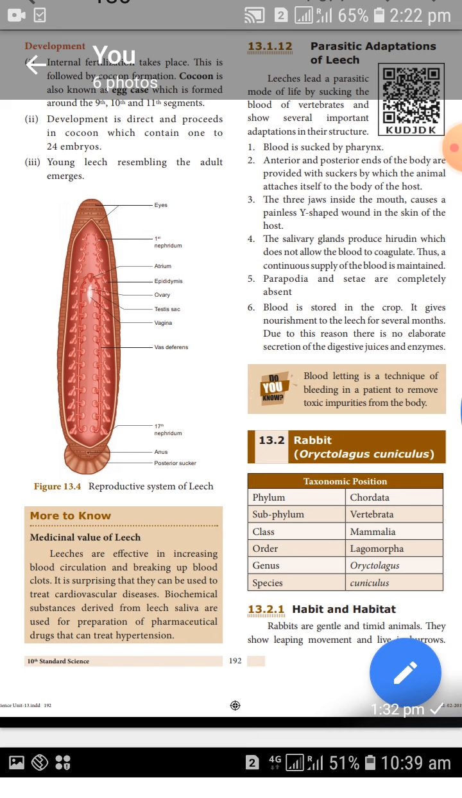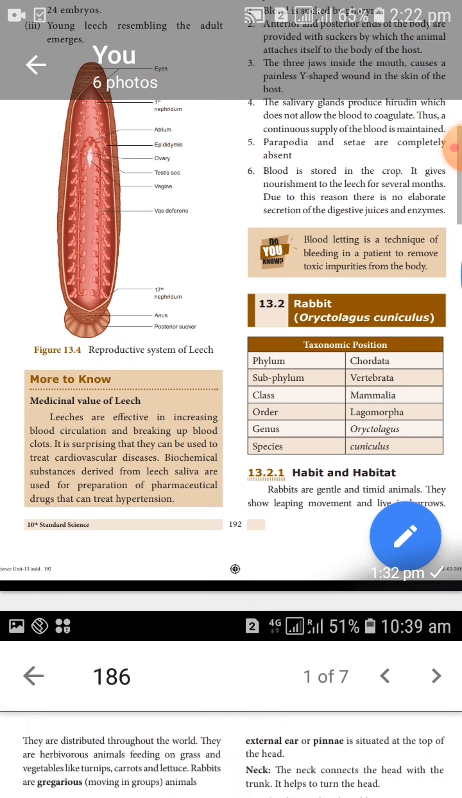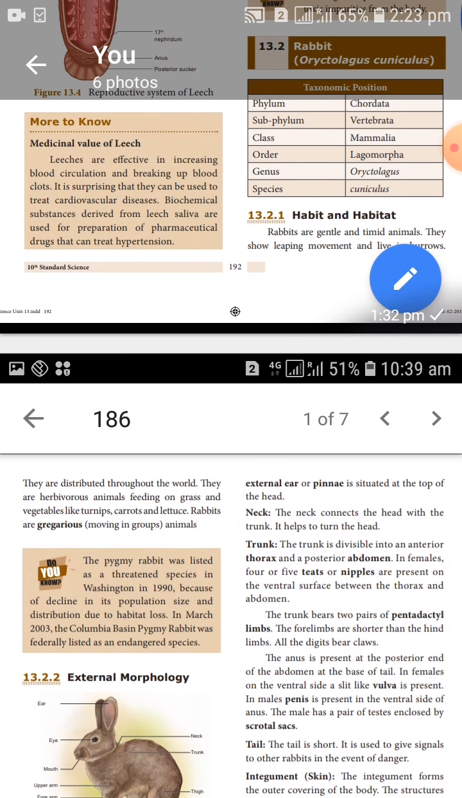The order is Lagomorpha, very sensitive animals. The genus is Oryctolagus and cuniculus is the species. They are mostly seen in the region as a general or domestic animal. They live in burrows in nature, and they are distributed throughout the world. Rabbit is a herbivore.